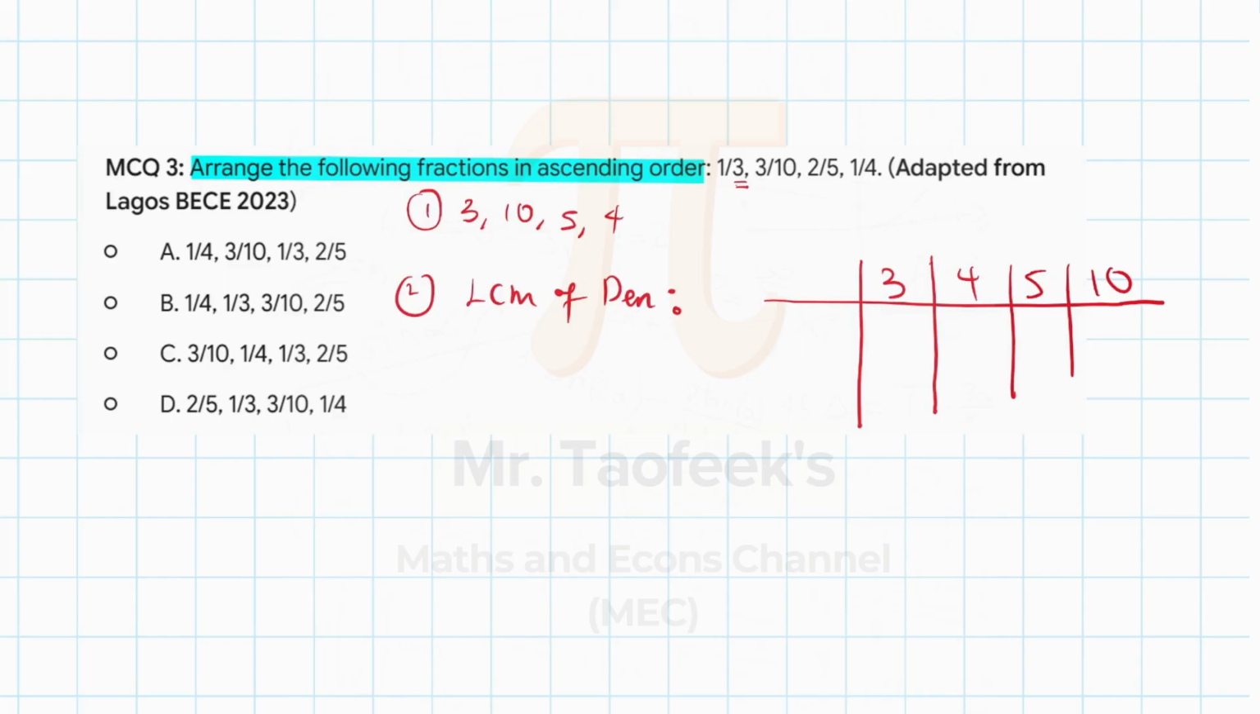Let me use another color for that. So 2 is the lowest prime number that can go here. So divide everything by 2. What do you have? 3 stays the same. This becomes 2. 5 stays the same, and this becomes 5.